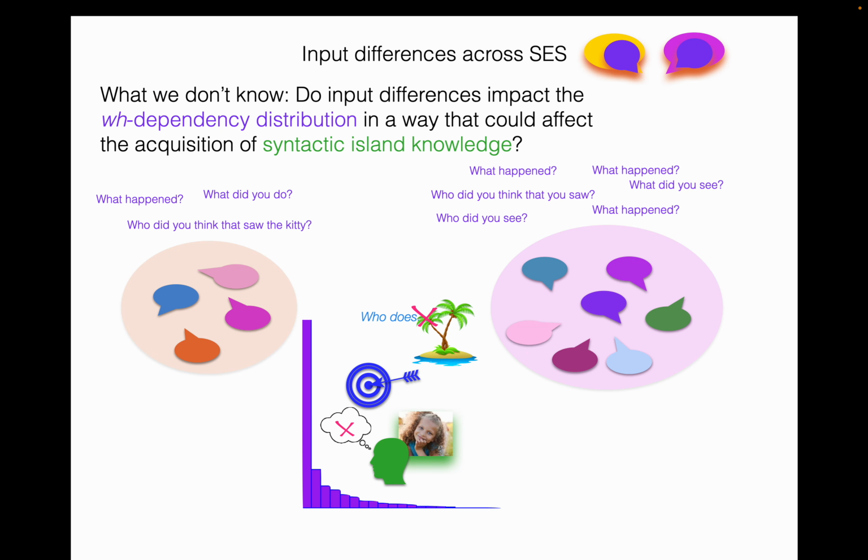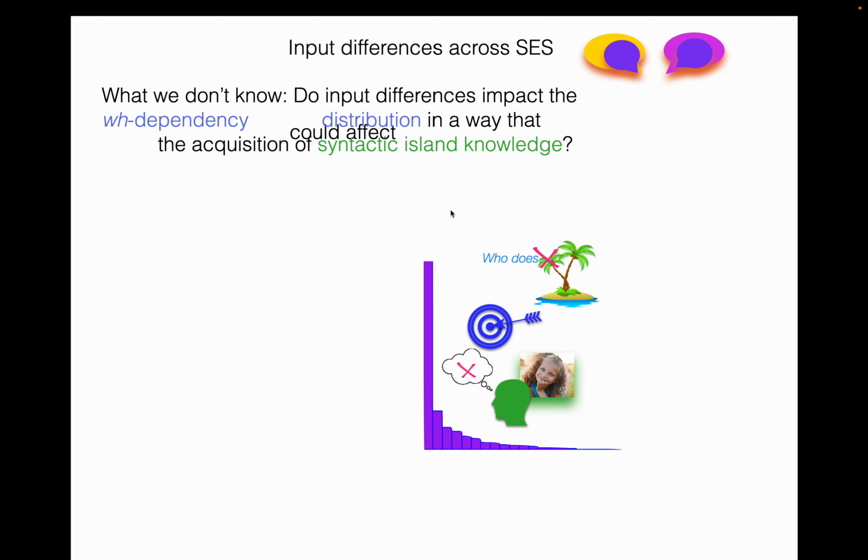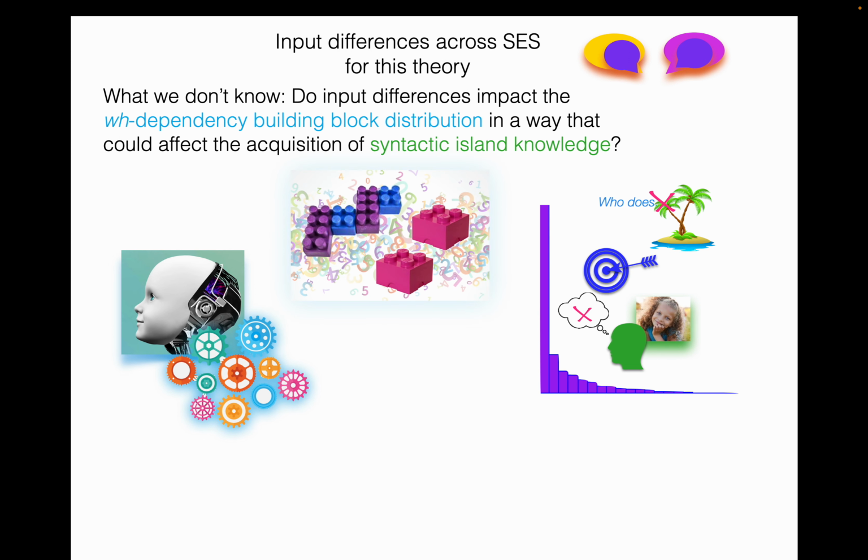So here's a question. Here's something we don't know, right? Do input differences impact the WH dependency distribution in a way that could affect the acquisition of syntactic island knowledge according to this theory, right? Overall number, but also maybe the types that are there. I mean, we just don't know, right? So in particular, do the input differences that are there, whatever they are, impact the WH dependency building block distribution? Remember, that's the things that this theory counts, in a way that could affect the acquisition of syntactic island knowledge. Well, let's find out, right?